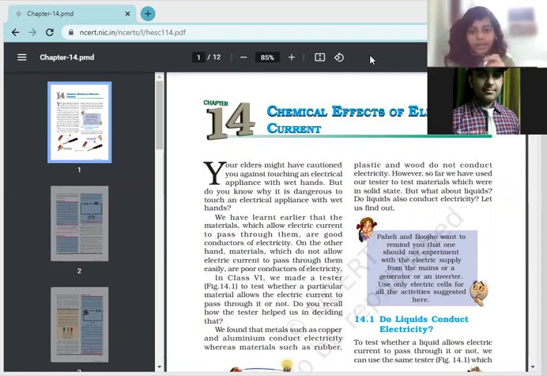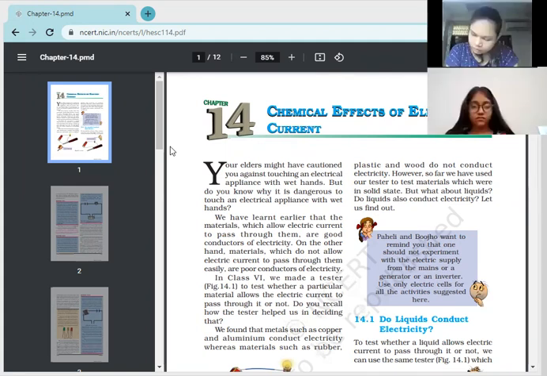Your elders might have cautioned you against touching an electrical appliance with wet hands. But do you know why it is dangerous to touch an electrical appliance with a wet hand? We have learned earlier that the materials which allow electric current to pass through them are good conductors of electricity.